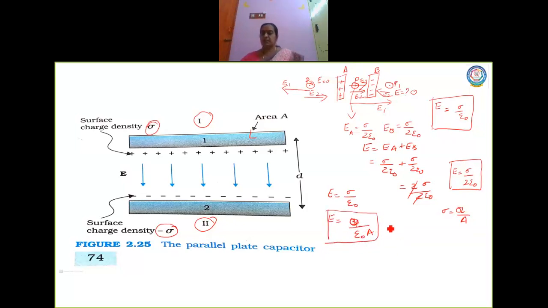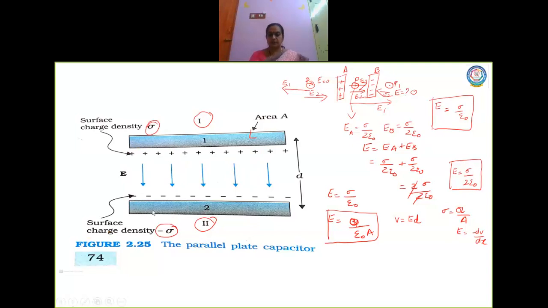Now from this I can calculate the value of potential. What is the formula for potential? Potential V is equal to E into D. That is, E is equal to minus dV by dx, that is the negative potential gradient. Here dx will be the distance between the plates. So I can have the potential V is equal to E into D.